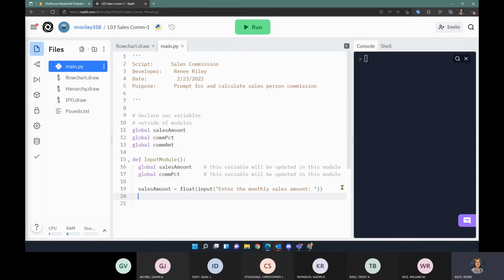Now, same thing with our commission percent. We want to convert to an integer. So instead of a float, we'll cast it as an integer. In our input statement, prompt, what is the commission percent? Okay, any other questions about that with Code Academy? I'm so glad you brought that up. So notice again, we're seeing just a little bit of difference there.